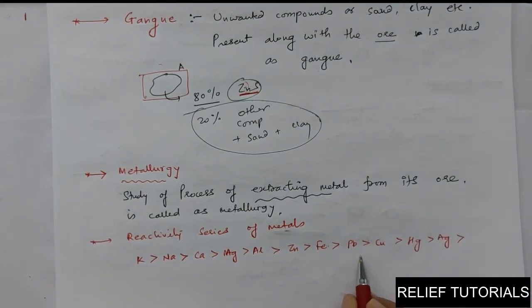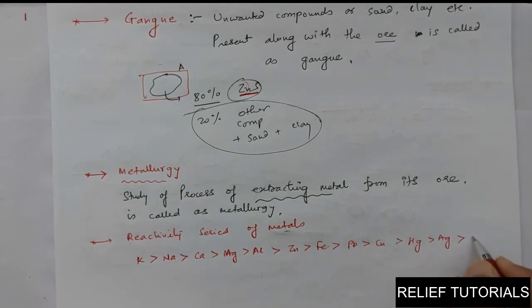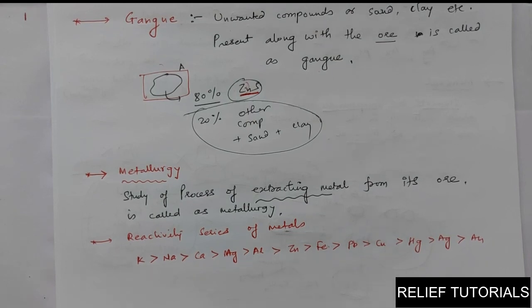We are not writing hydrogen here because we are talking about the metals only. Au. Okay. So please remember this. Try to remember all these words we have studied. Till then, best of luck.